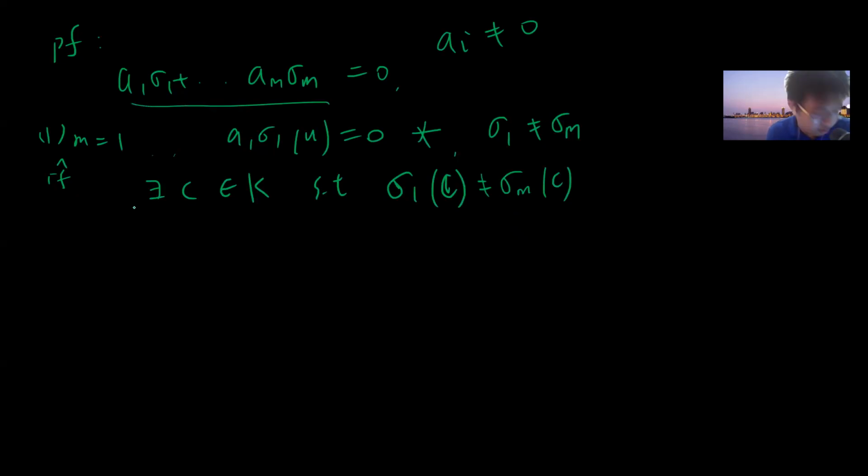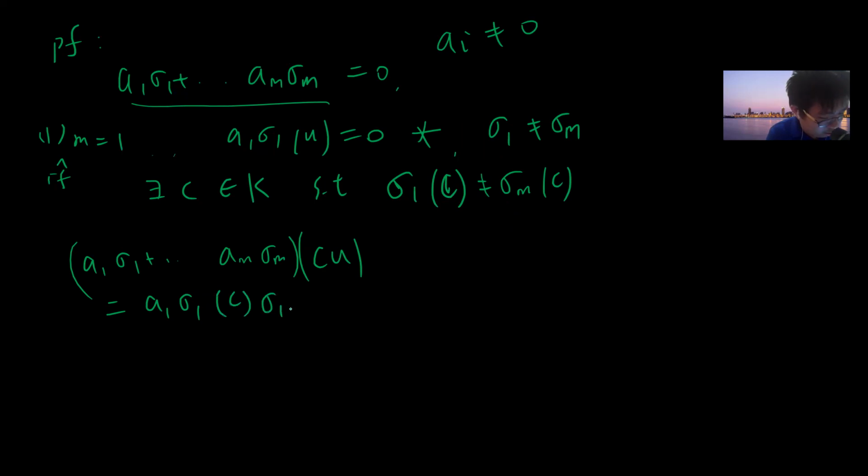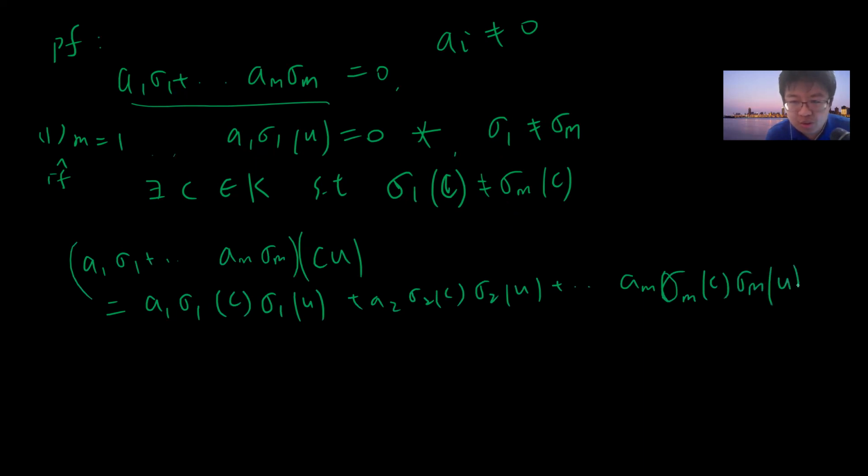Now I can take this equation and act on the number cu, where c is in K and u is in K. I take a1 sigma 1 and use the property of the automorphism. So I get a1 sigma 1 c sigma 1 u, plus a2 sigma 2 c sigma 2 u, up to am sigma m c sigma m u, equals 0.